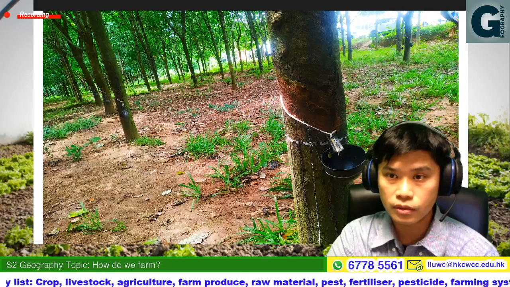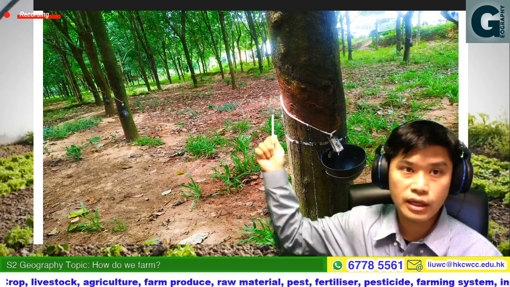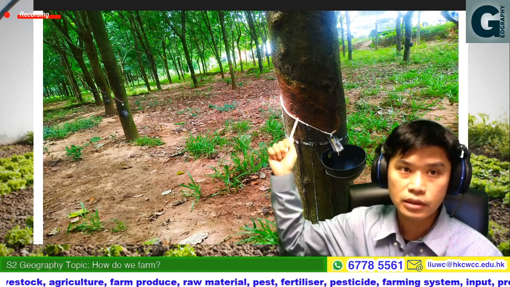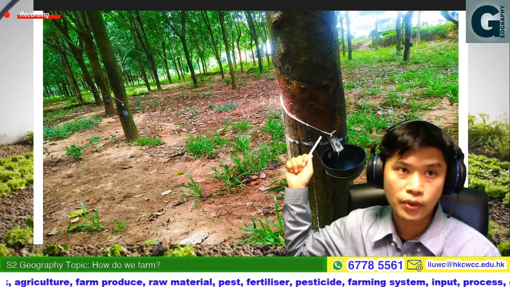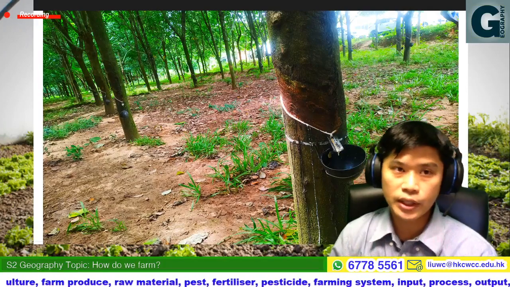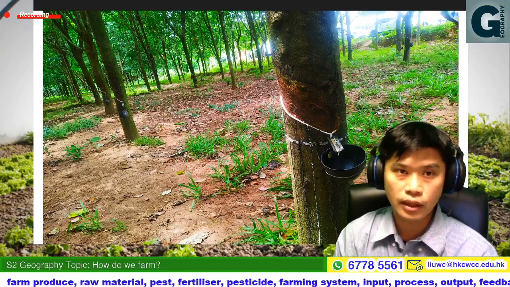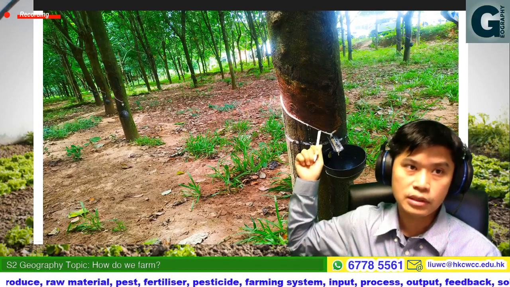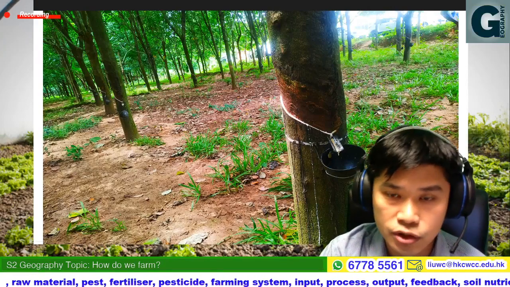Like this photo. Okay, so this is a rubber tree, and you can see the droplet here. The liquid here on the right, that would be the rubber. So therefore, all this farm, we may call it a tree plantation. That is the growing of trees only, and we would get the materials from the trees. This one would be a rubber tree, so that is a rubber tree plantation.